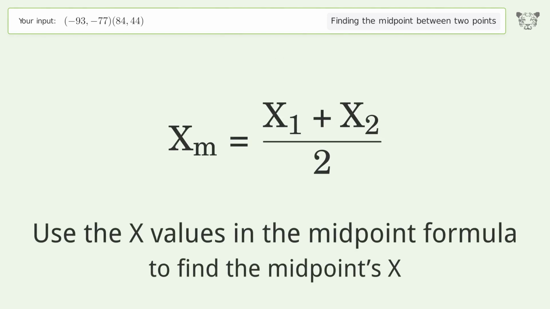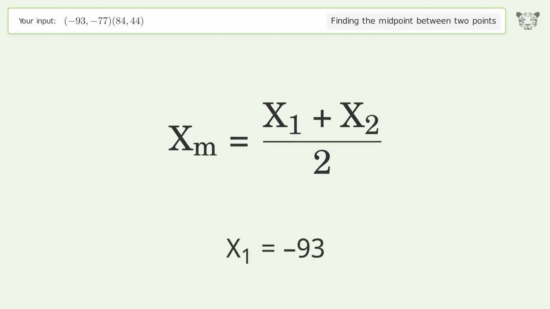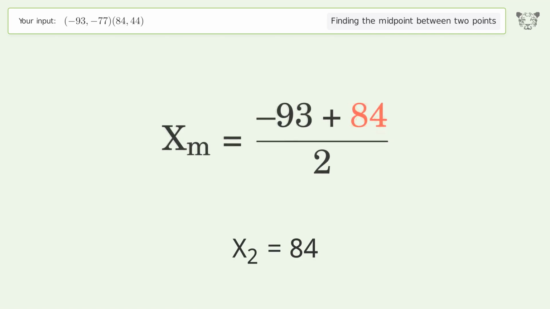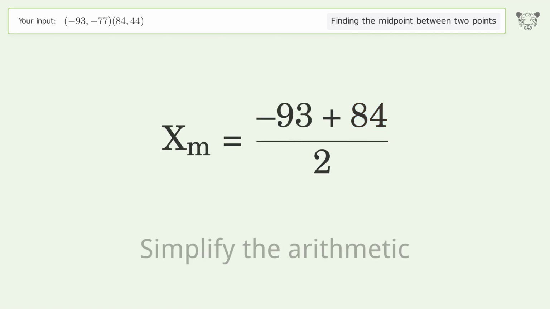Use the x values in the midpoint formula to find the midpoints x. x1 equals -93. x2 equals 84. Simplify the arithmetic.